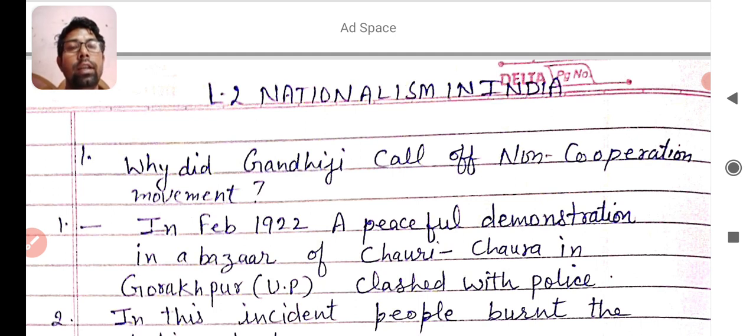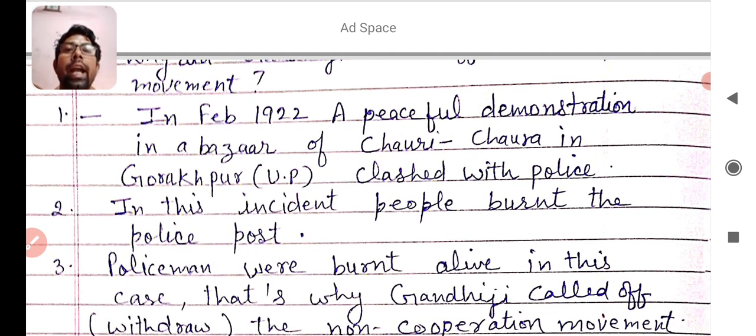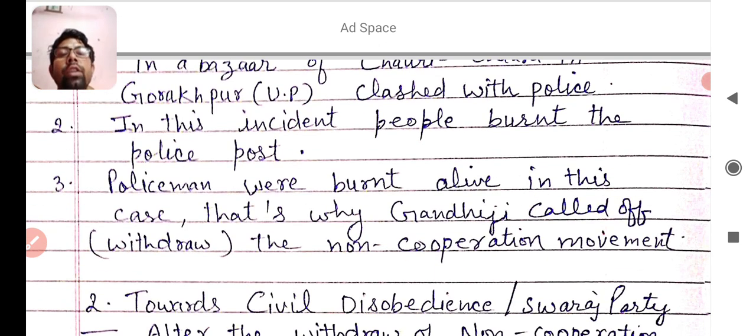police. And we learnt in Satyagraha that Gandhiji was the worshipper of non-violence, and Gandhiji showed it here too. That's why Gandhiji called off the non-cooperation movement. Because in Chauri Chora in Gorakhpur, Uttar Pradesh, people clashed with police, and in this incident, people burnt the police post. Policemen were burnt alive in this case, about 22 policemen. That's why Gandhiji called off or withdrew the non-cooperation movement.